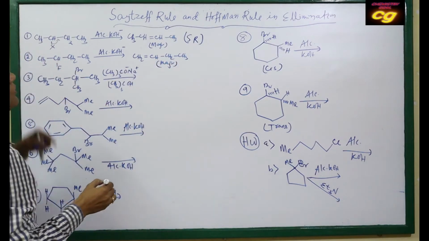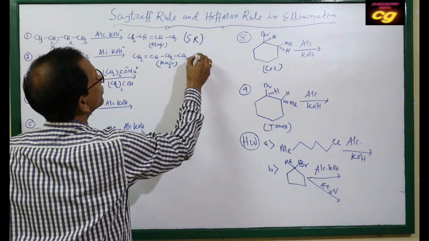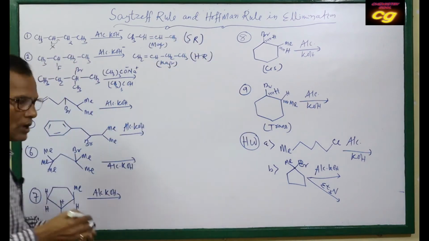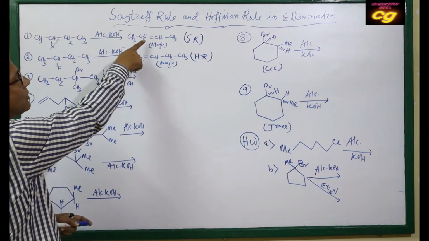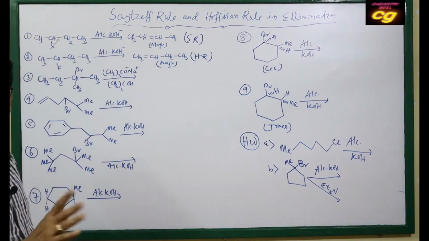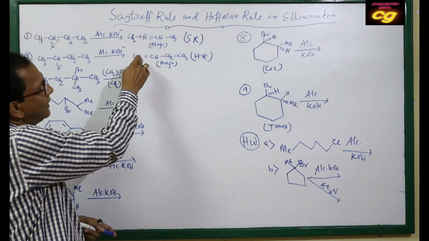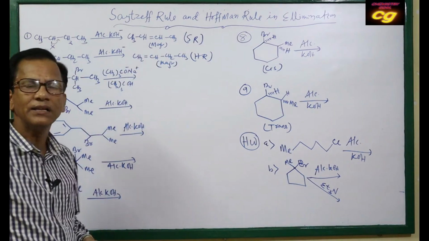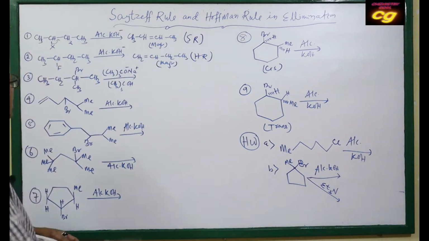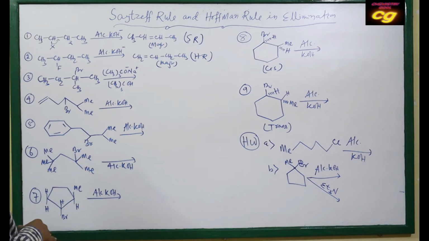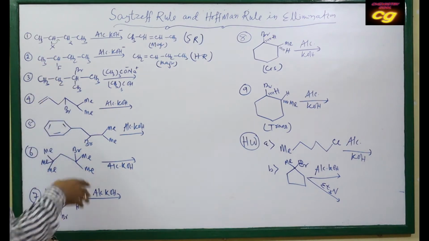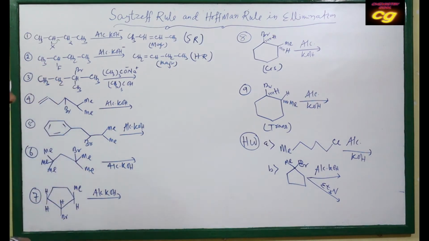And this rule followed is Hofmann's rule. Hofmann's rule is just the opposite of Saytzeff rule. The more substituted alkene follows the Saytzeff rule, and the less substituted alkene follows the Hofmann rule. Here the difference is mainly due to the nature of the halogen. If you see the leaving group, the best leaving group is iodine, but fluorine makes it difficult to remove the halogen.